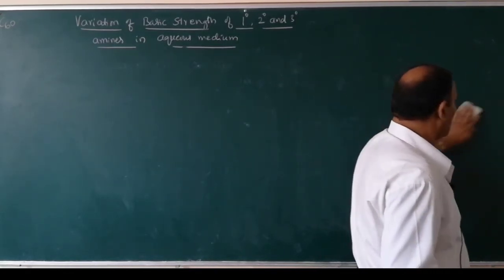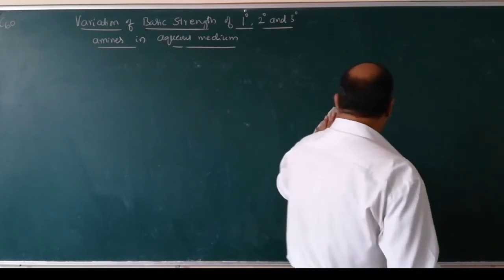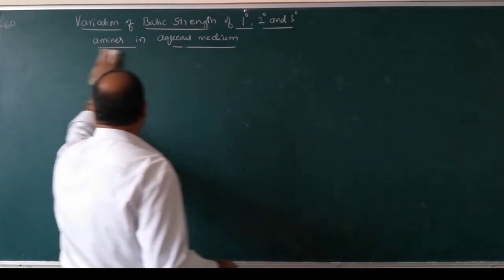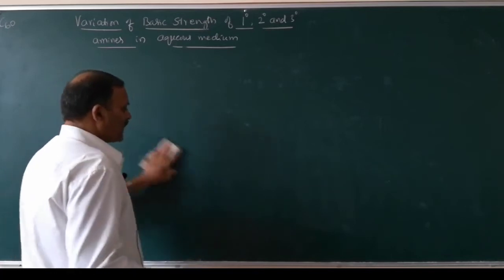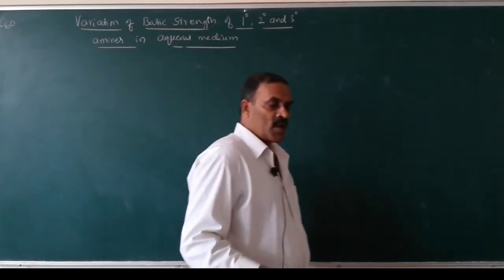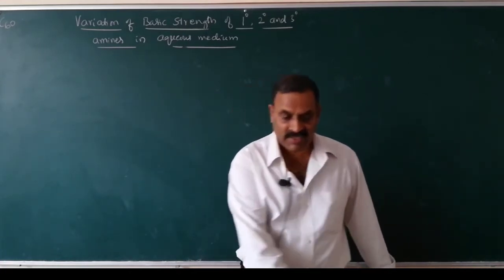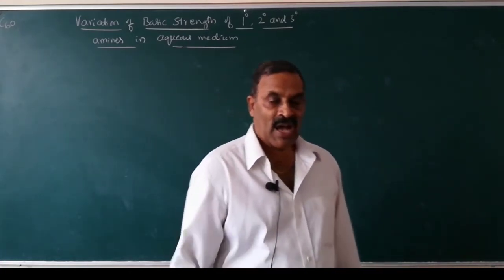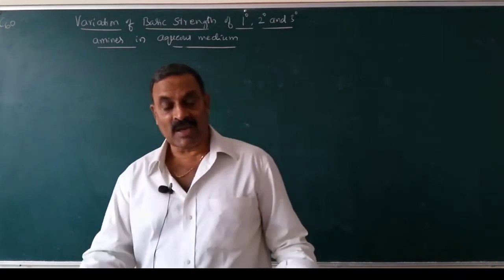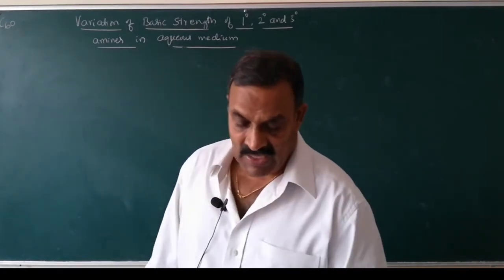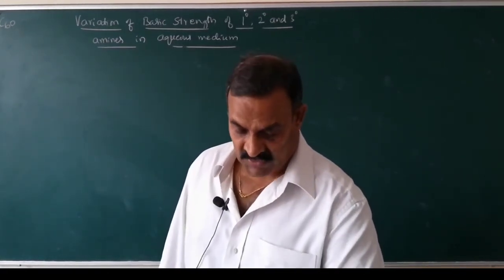Therefore, they are good electron donors and good proton acceptors, and hence they are basic in nature. Alkyl amines are more basic than ammonia because they contain electron releasing groups. Aryl amines are less basic than ammonia because they have electron withdrawing groups.